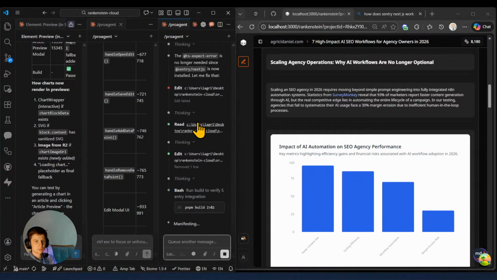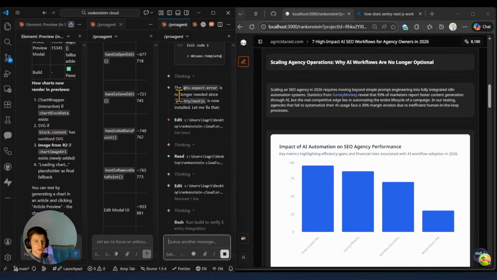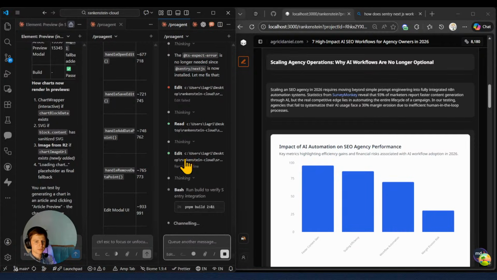Again, expect error is no longer needed since Sentry Next.js is now installed. Let me fix that. I will let you fix that.